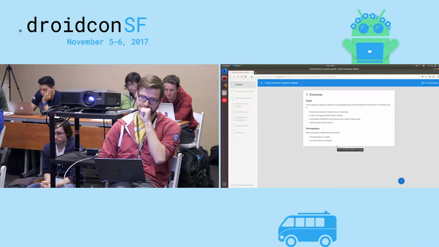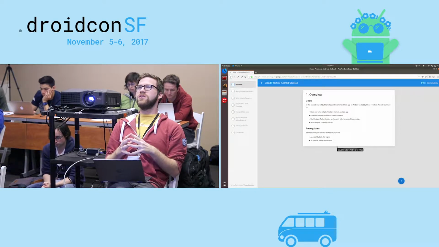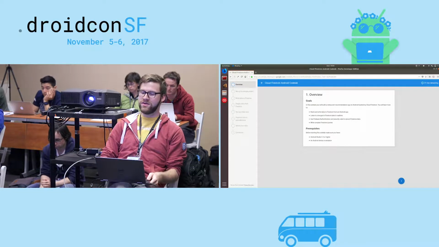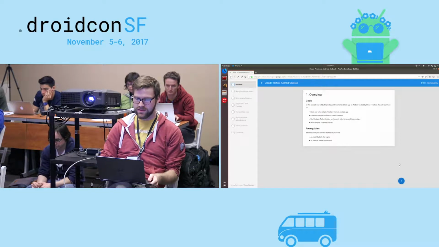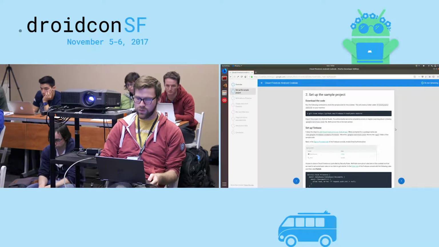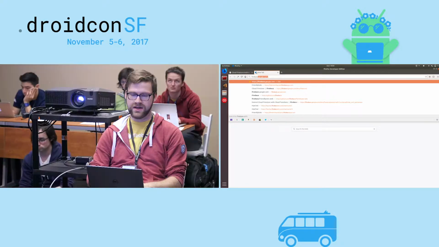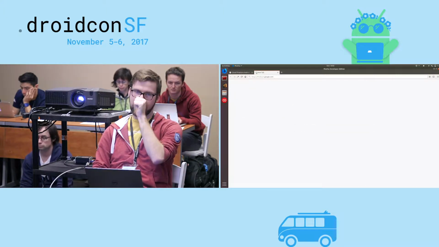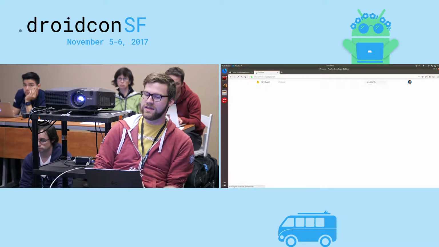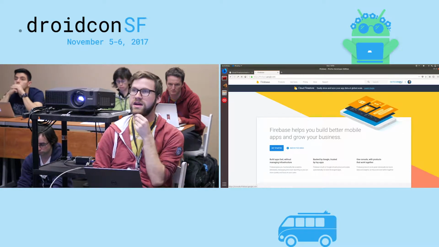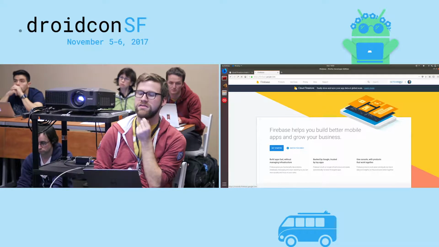But that's all right. So once we get our Codelab popped up here, there's about 8 steps we're going to walk through. The very first thing we're going to need to do on this very first page is set up a Firebase project. If you haven't already done that, you can head over to firebase.google.com and sign up. If you've ever used Google Cloud, you'll find this very familiar. If you have never used Google Cloud, that's absolutely all right. Just go ahead and sign in, and then click this big old Go to Console button.